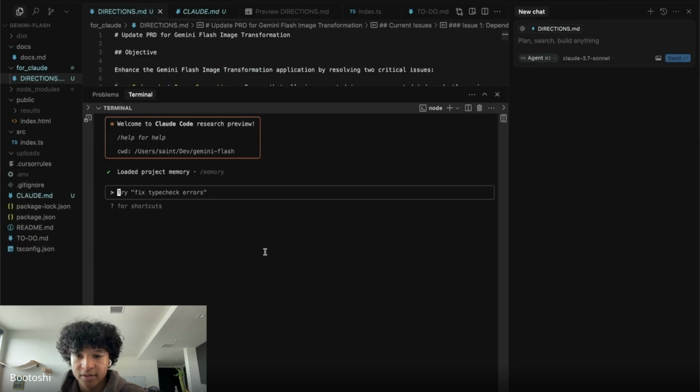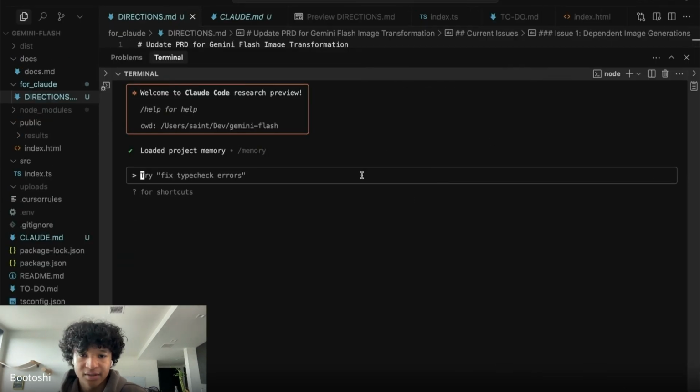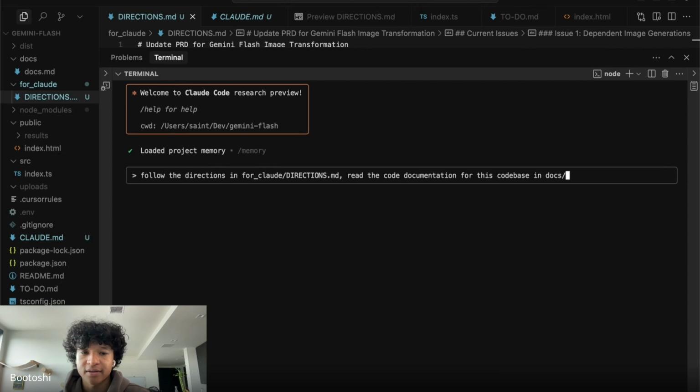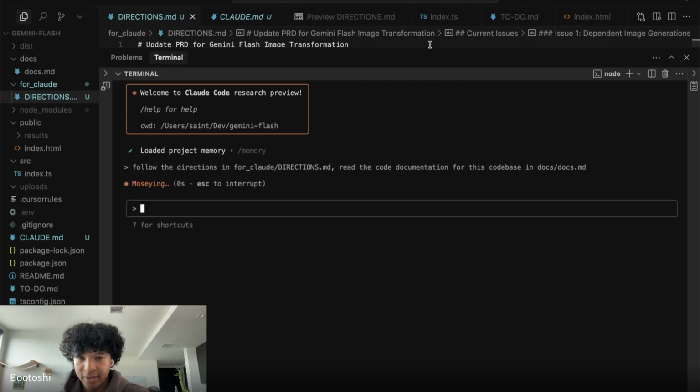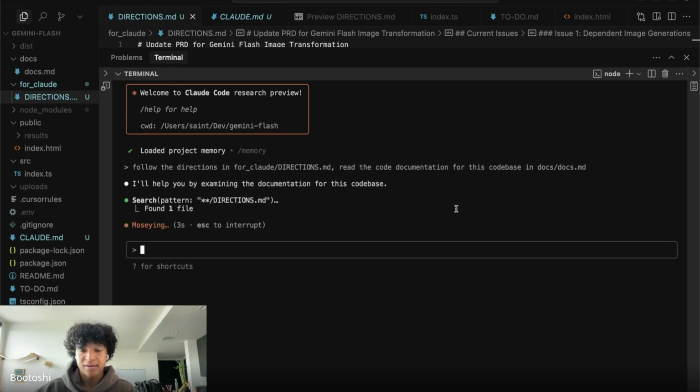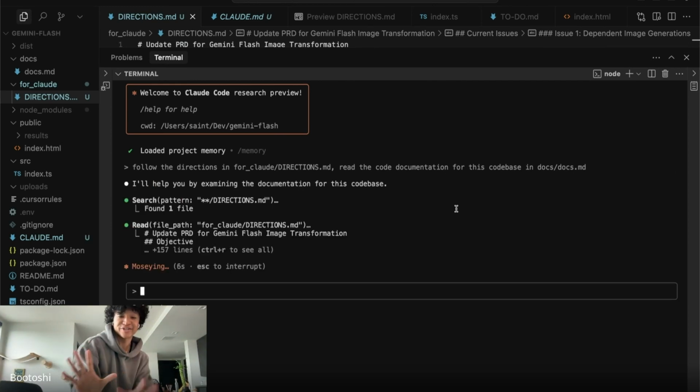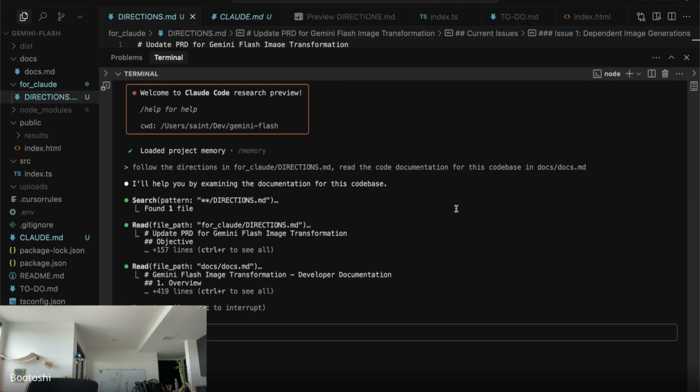Let me see if I can zoom in for you guys. You get it nice and big. So I'm going to tell Claude Code, follow the directions in for Claude/directions.md. The Claude Code agent has the ability to open files, so this is telling the agent, hey, open this file and read it. Follow directions in for Claude directions.md. Read the code documentation for this code base in docs/docs.md. And that's it. So I'm gonna get myself a drink, and when I come back, this entire system should be done and the update should be in place, because it did it for me.